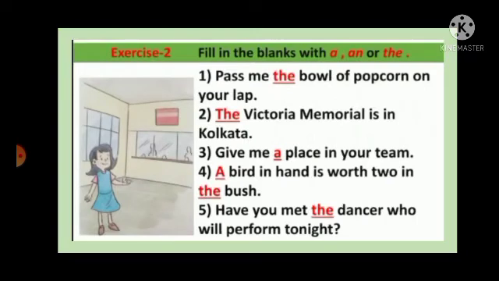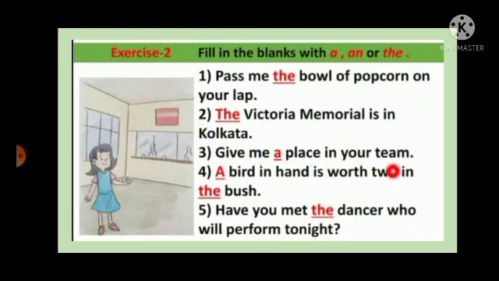Now next one, exercise number 2. Fill in the blanks with A, N or the article. So here 3 articles are together. So first one, pass me dash bowl of popcorn on your lap. So the bowl of popcorn. So here the specific noun is there, that's why the is used. Next one, dash Victoria Memorial is in Kolkata. So the Victoria Memorial. So here also the is used for the specific noun.